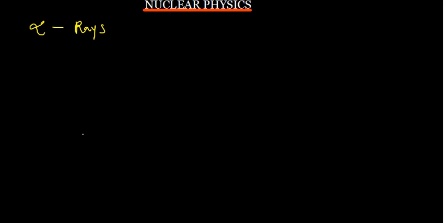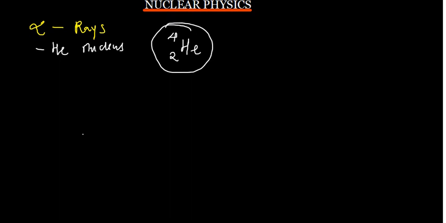When we are talking about alpha rays, what really are these? So alpha rays are simply helium nuclei. An alpha ray is just a helium nucleus consisting of two protons and two neutrons. Meaning that this alpha ray is something like this. We know helium has two protons, and it has a mass number of 4. So this is what we call an alpha ray or an alpha particle.